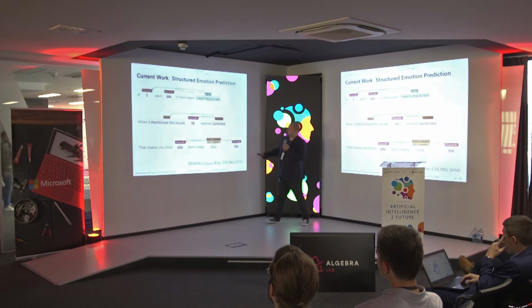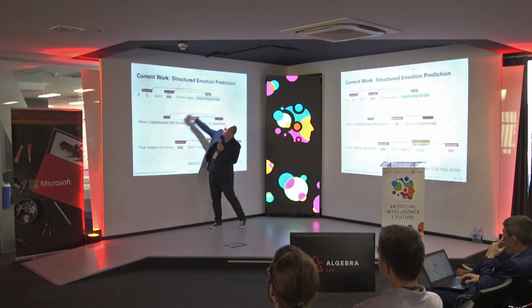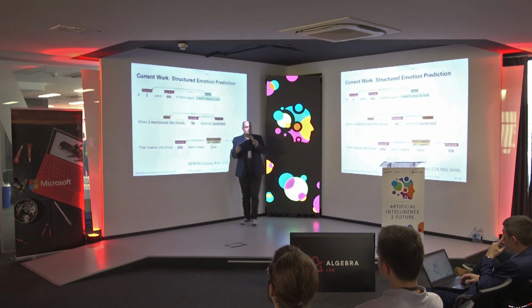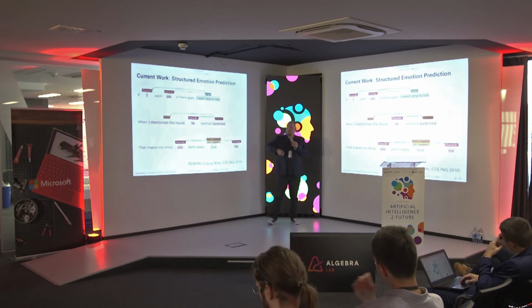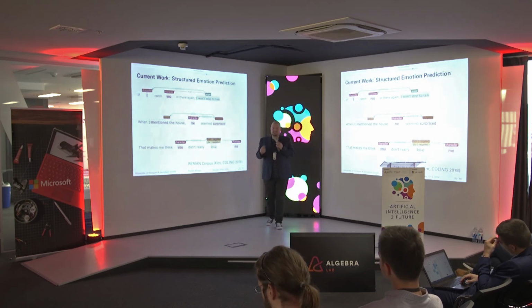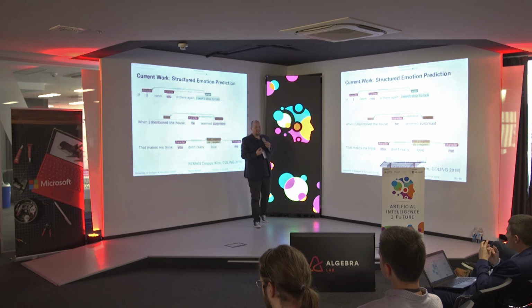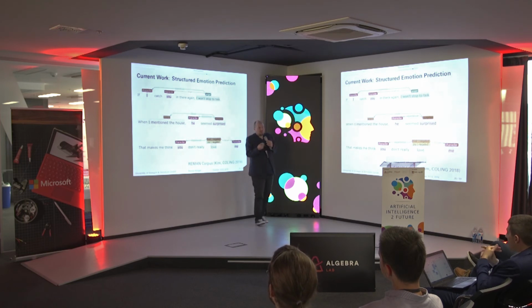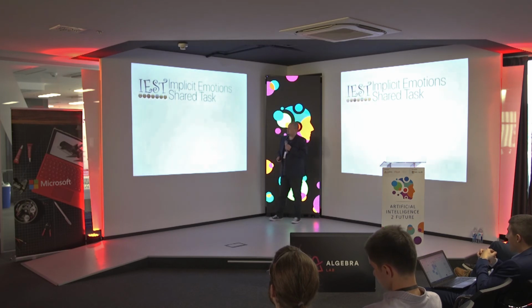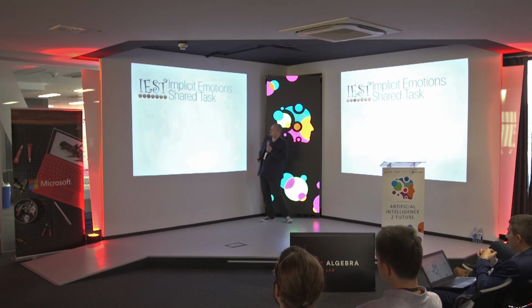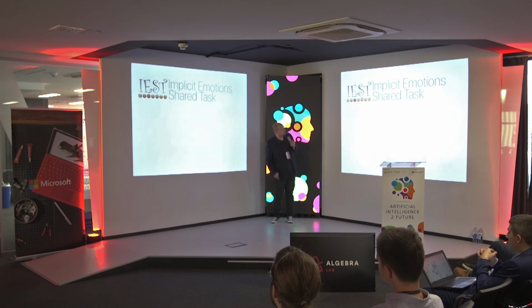So there's also this course in here. I mentioned this course annotation. This is something that is related to the appraisal theory, which I mentioned at the beginning. There's an event, and then the character evaluates this event and decides, is there something I should develop an emotion based on? And because this has never been done on large scale, we did a shared task on that. This is just a teaser, it's over, but you can read the papers about that.